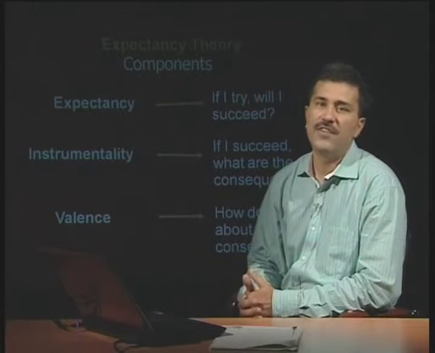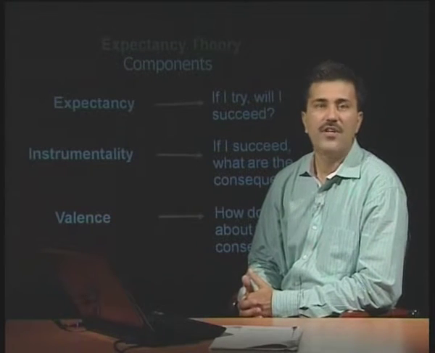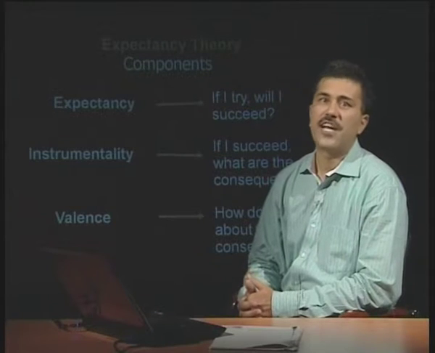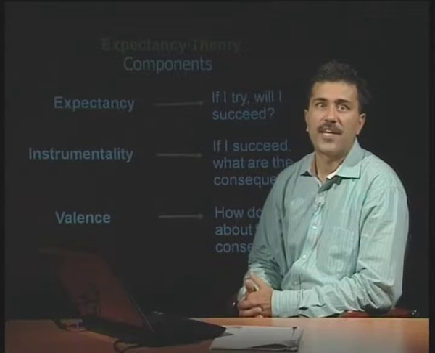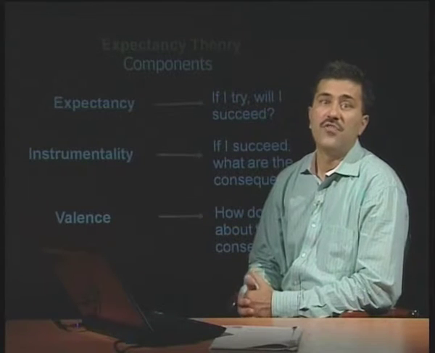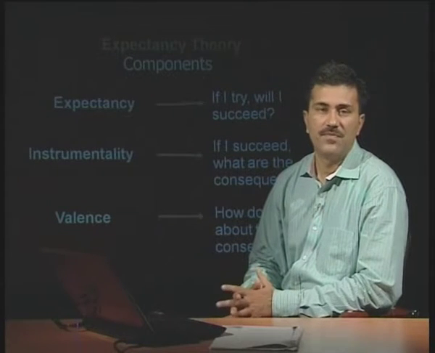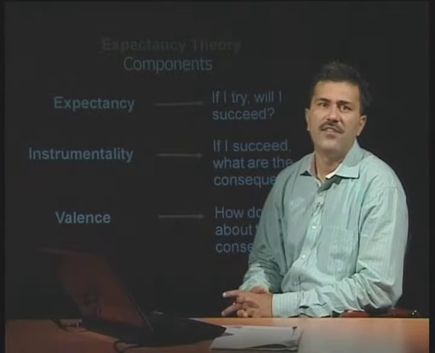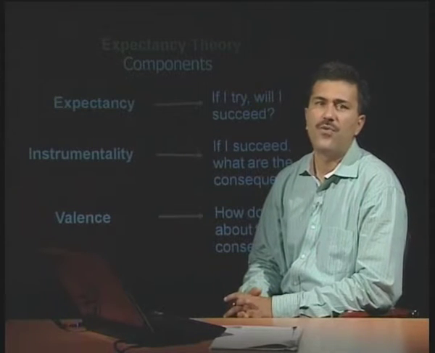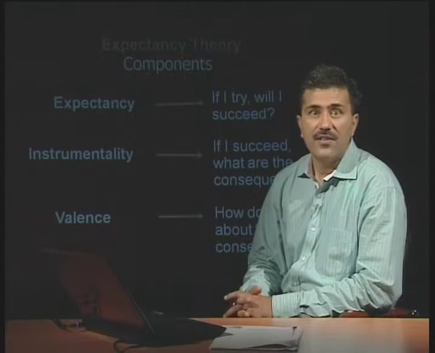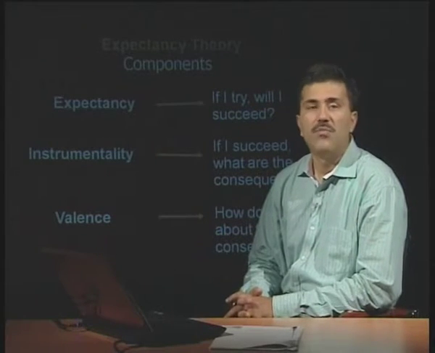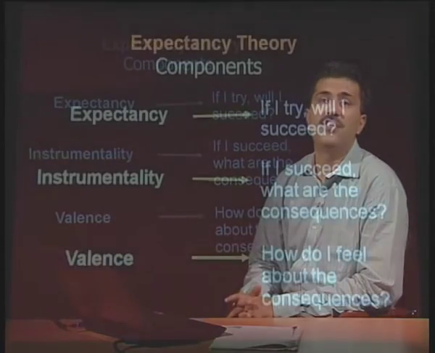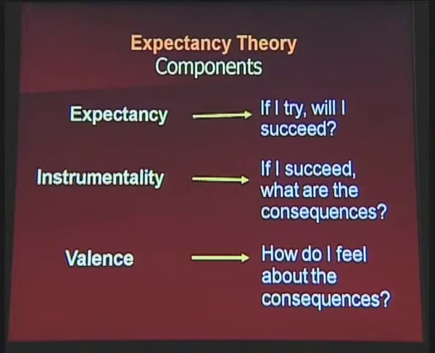Expectancy models have been given by two theorists. The first one was Victor Vroom, and the second is Porter and Lawler's model of expectancy. We are going to discuss Victor Vroom's expectancy model. Victor Vroom has said that there are basically three forces that affect the productivity and motivation of an individual. This is the most recent theory, given in 1964. Please do not study the slide merely, try to understand with an example.